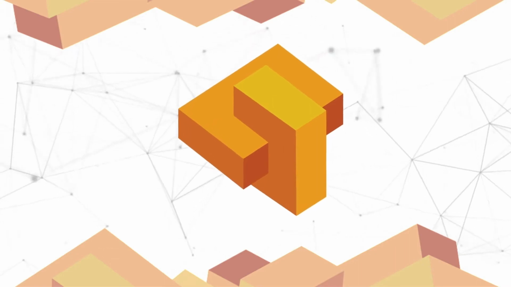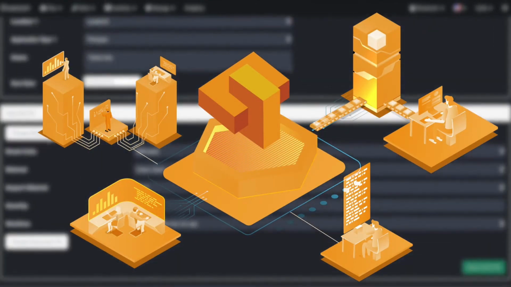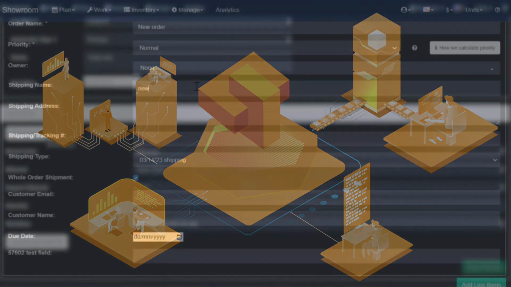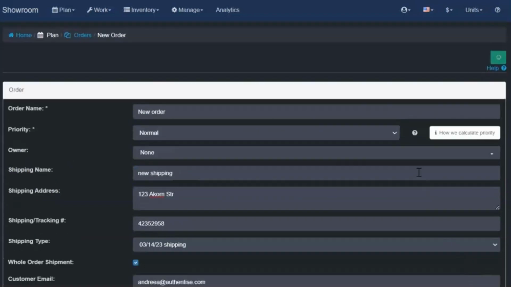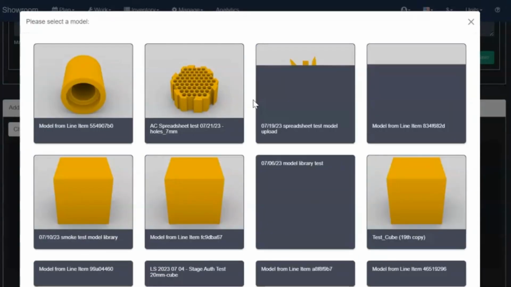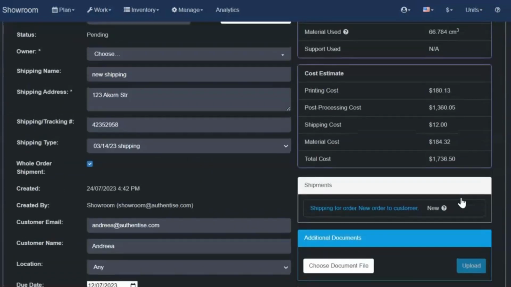Authentise Flows is a software platform designed from the ground up for manufacturing operations. Encompassing every processing step from order intake until final shipping, this tool is made in close collaboration with industry leaders, making sure to address real-life roadblocks and deliver tangible quality-of-life features to manufacturing teams of every scale.